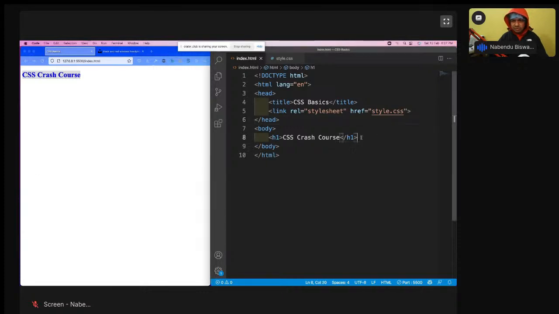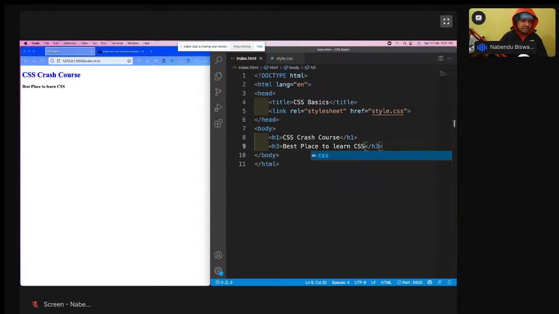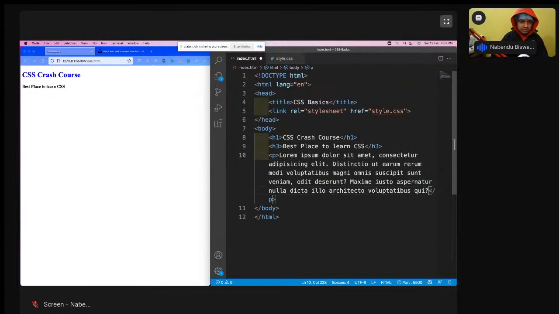Now let us have something more also. An h3, the best place to learn CSS. Save it. The h3 will come like this, and then I'm going to have a p with lorem. I'm going to save it, and it has been done like this. Lorem is generated by this. Okay, so this is how it is done.